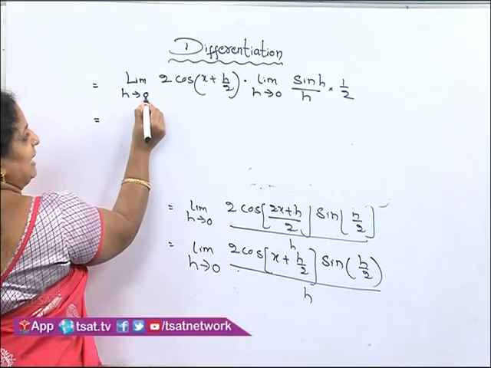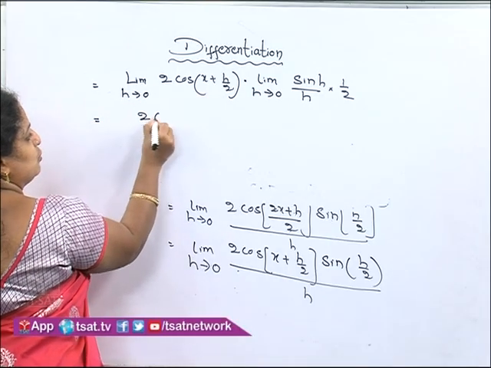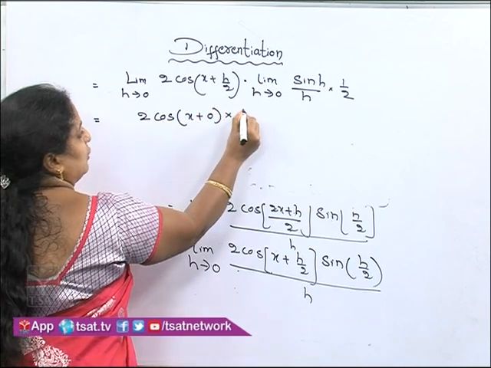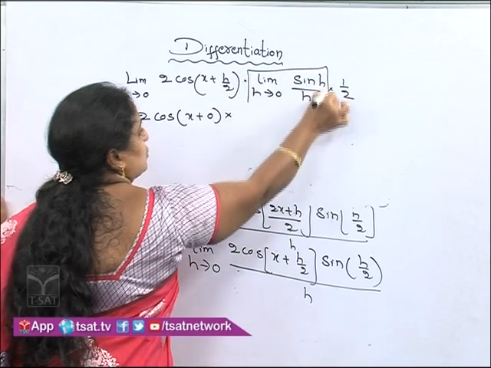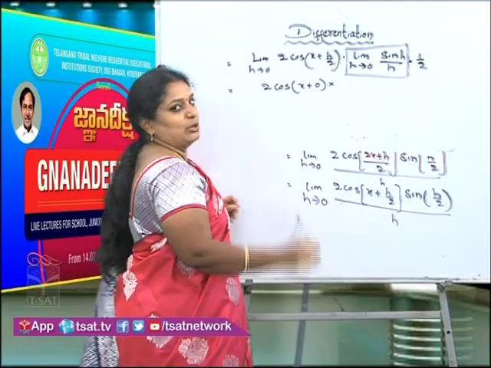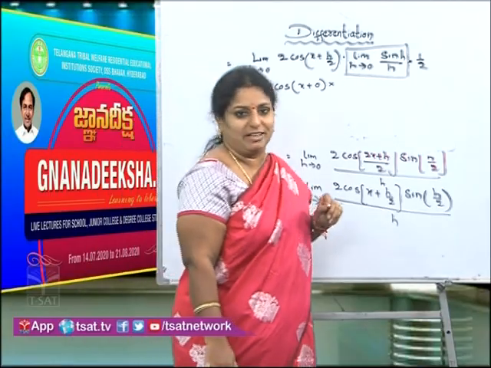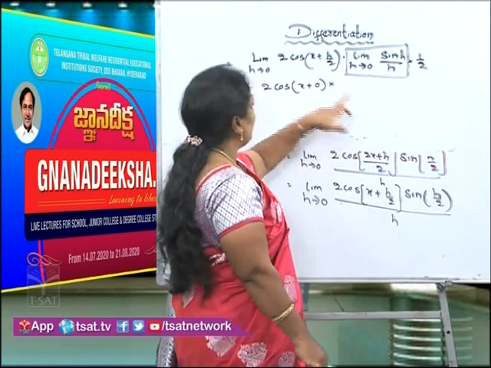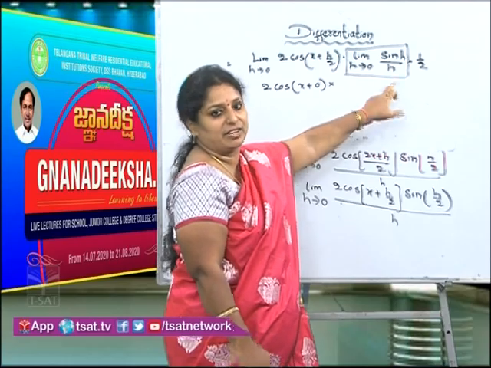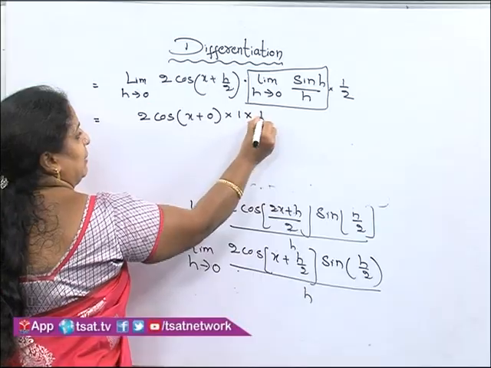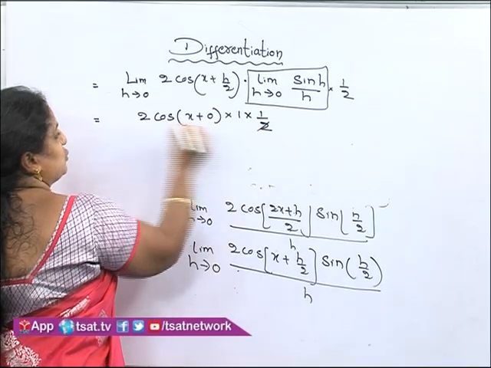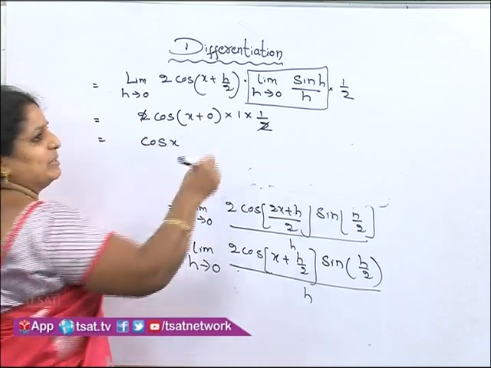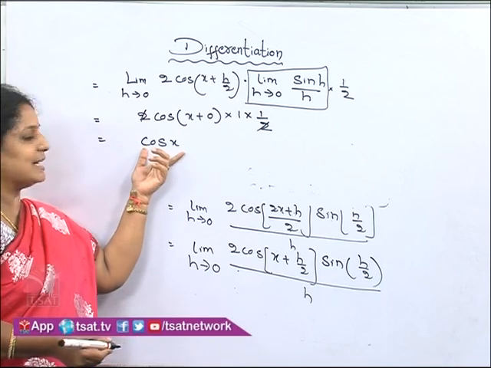Now, apply the limit h value here. 2 cos x plus 0 into, now limit h tends to 0, sin h by h value is 1. That is the property we have. So, this value is going to become 1. That is the reason I am writing the denominator h with the sin function. So, 1 multiplied by 1 by 2. Now, this 2 and 2 will get cancelled. What is left over? Cos x plus 0 means x. So, I got cos x.